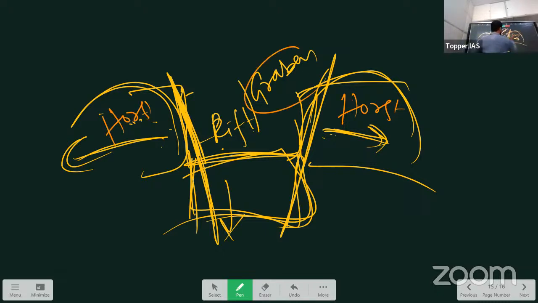Technically, horst and graben are the landforms created by faulting. Horst and graben. This graben is also called rift. So basically, which type of force is there? Tension force. But this is not always true. In case of fold mountains, there is always compression force, compressive force. But in case of faulting, generally there is tension force. But in some cases there is also compression force. Due to that also faulting happens. Let me explain now.